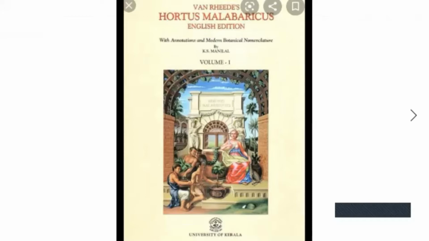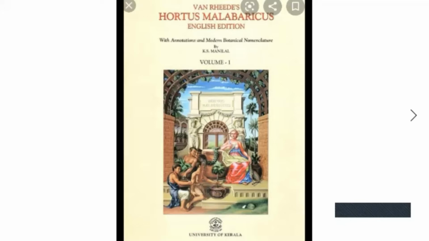Van Reed, the Dutch governor, initiated the compilation of this book. With the help of whom was this book completed? With the help of Itti Achyutan Vaidya. Look at this picture. Yes, he is an Indian. Vaidya means doctor; in Ayurveda, we call doctors Vaidya. So with the help of Itti Achyutan Vaidya, Van Reed compiled this book.